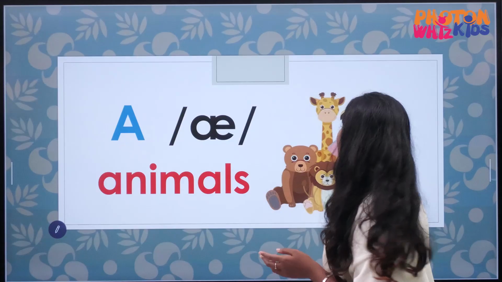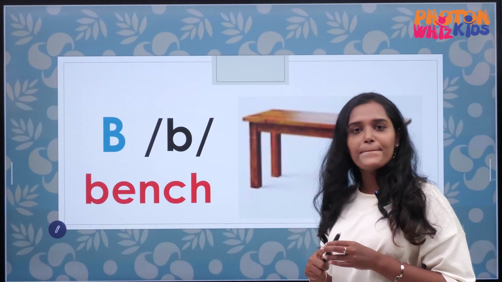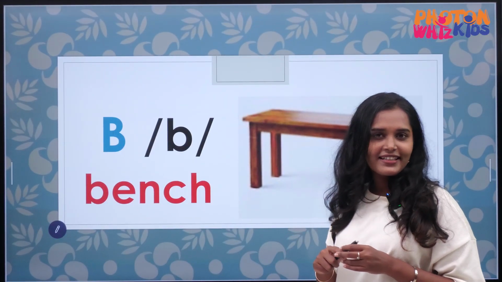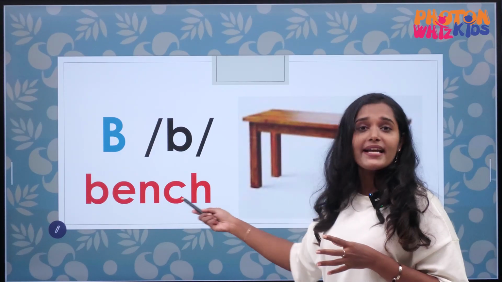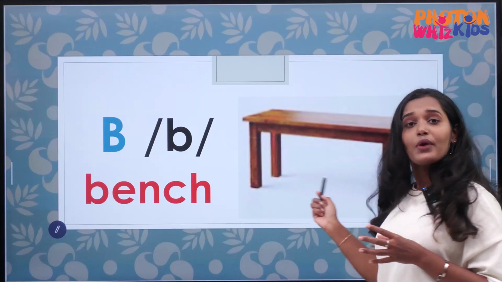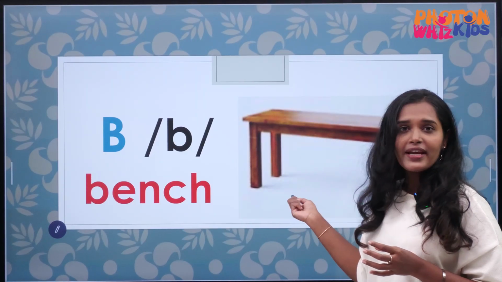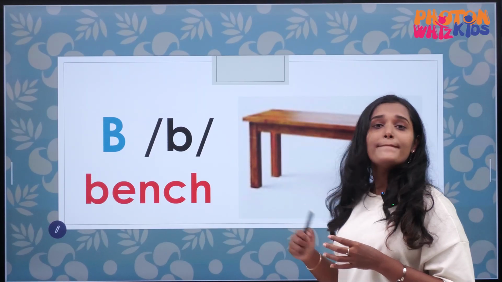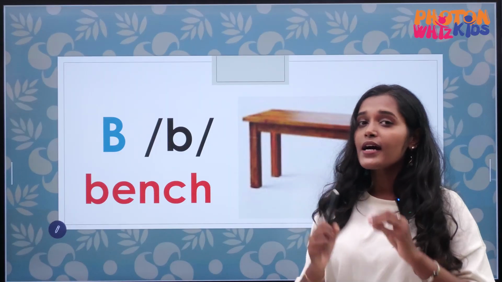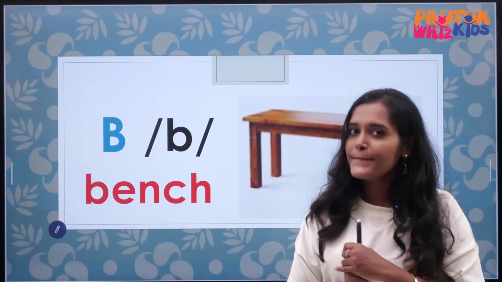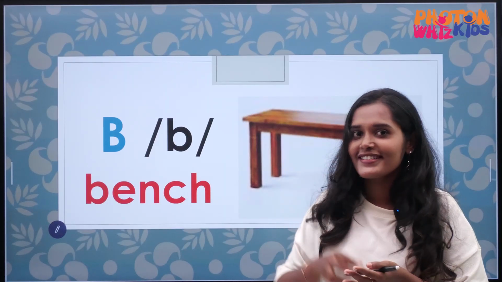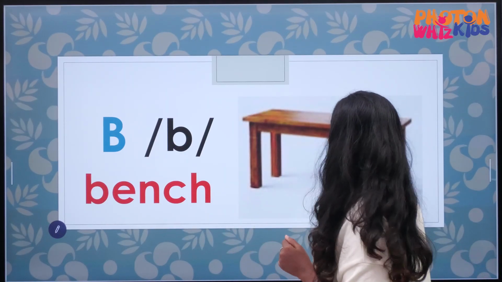The next alphabet is B. Can you guess the sound? It is B. Bench. You have a bench in your school, right? In your classroom. So, bench. B. Ball. B. Balloon. B. Breakfast.